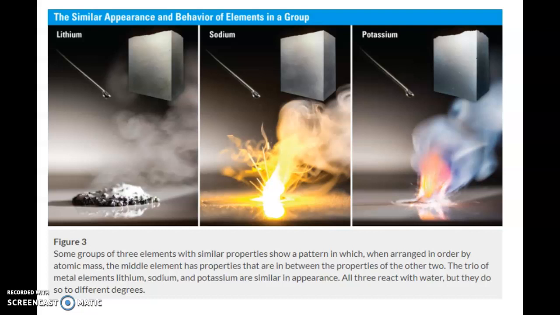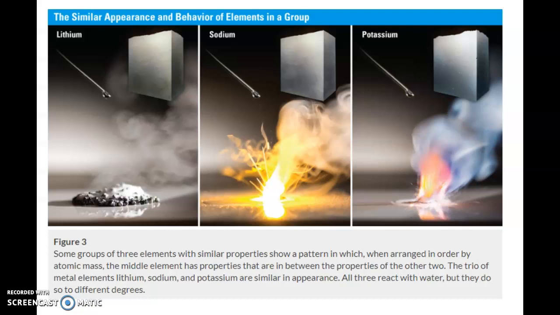Oxygen's is 16 daltons. When Dobereiner arranged lithium, sodium, and potassium in increasing order by atomic mass, the middle element, sodium, had an atomic mass that was almost exactly halfway between the atomic masses of the other 2 elements.